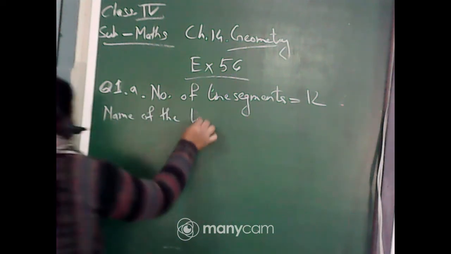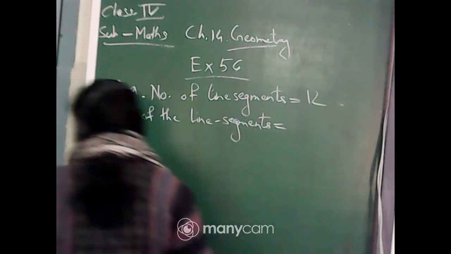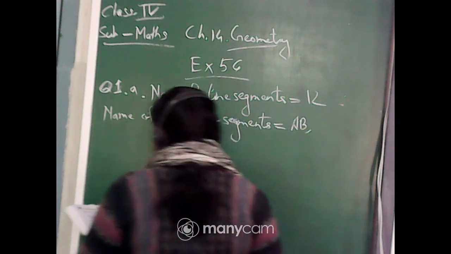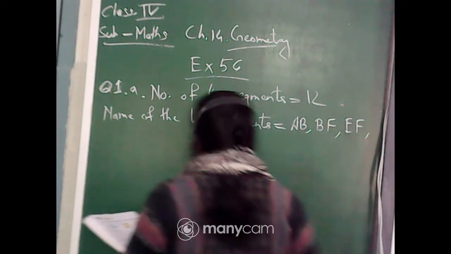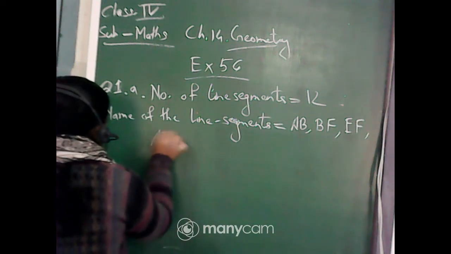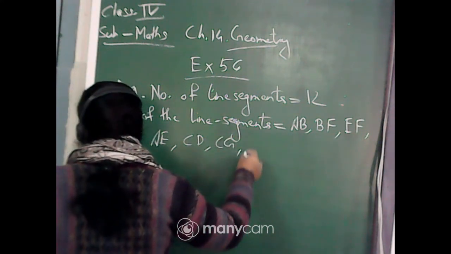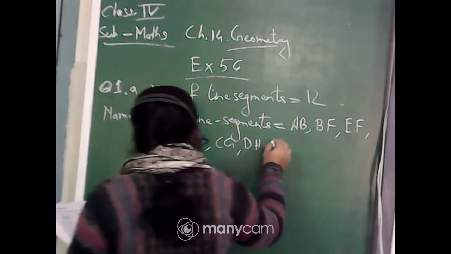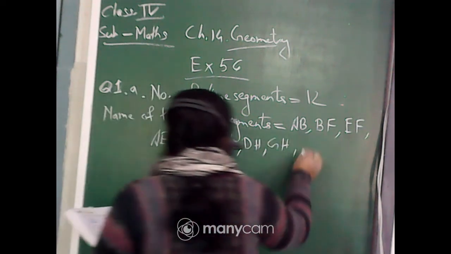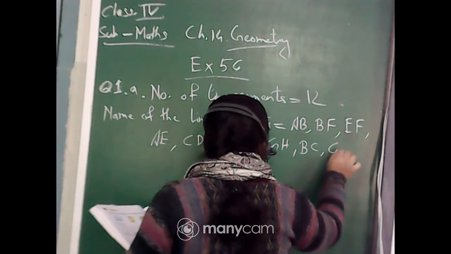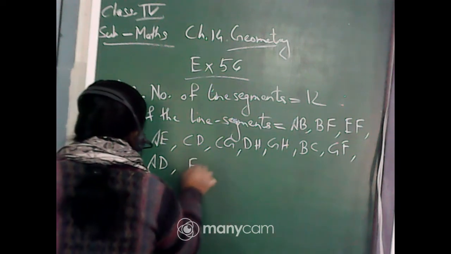Name of the line segments is equal to, first of all, AB, then BF, then EF, next is AE, then CD, CG, DH and GH, then BC and GF, then AD, EH or HE.